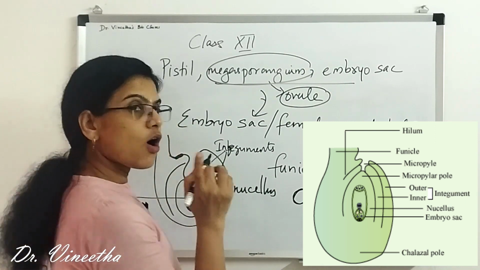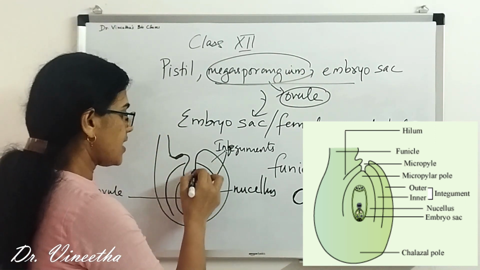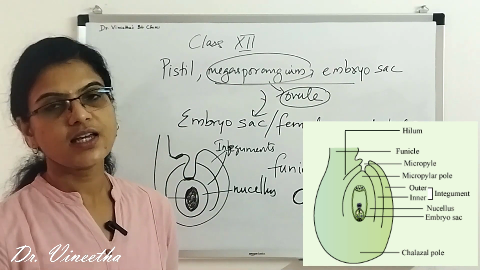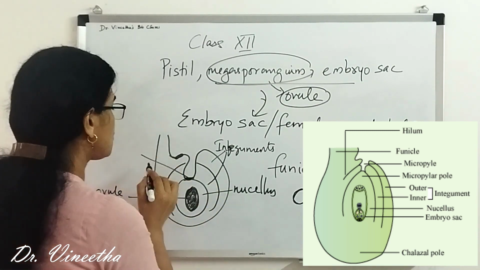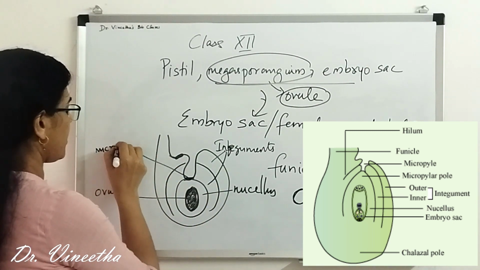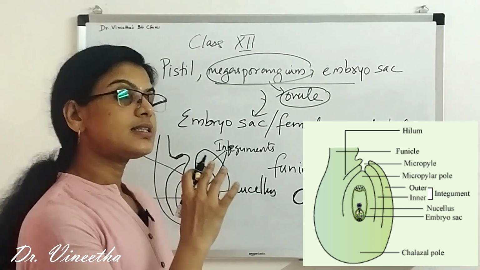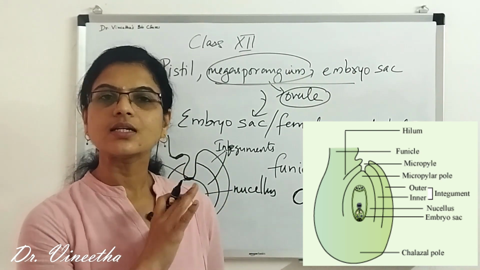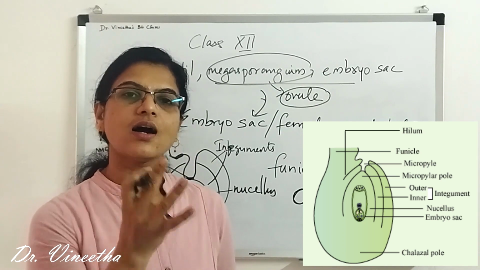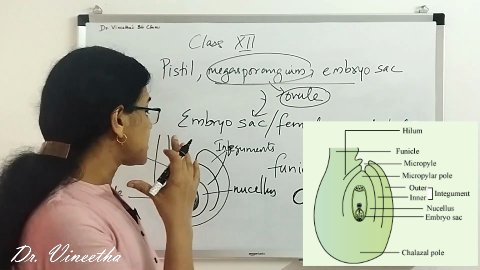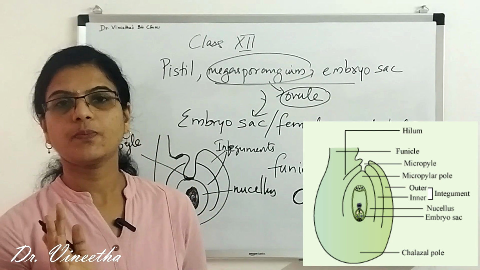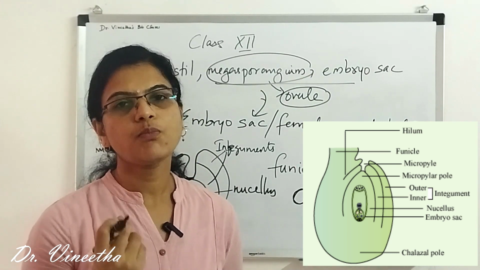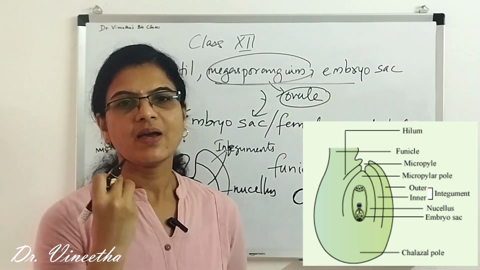Okay, and you also might have noticed that this area doesn't have the integument. This particular area doesn't have integument, and this area is known as the micropyle. The tip of the nucellus is an open area where integument is absent. That is, it is not covered by the protective envelope, and this part is known as the micropyle. Okay, and this region serves as an entry point for the pollen grains into the female gametophyte.